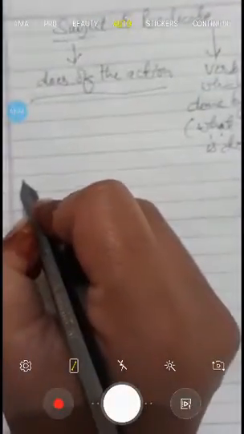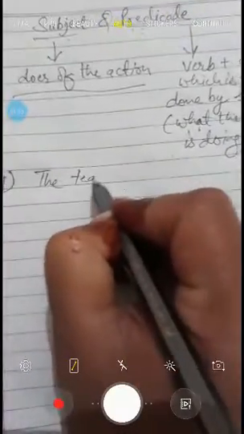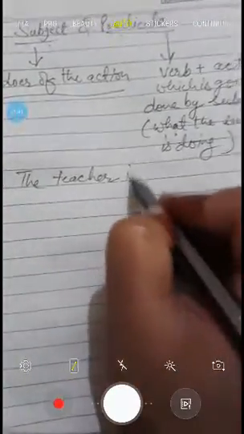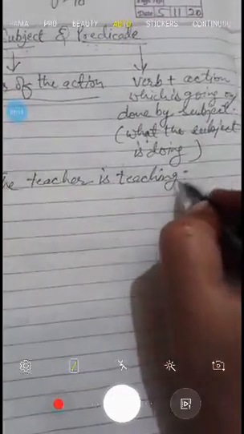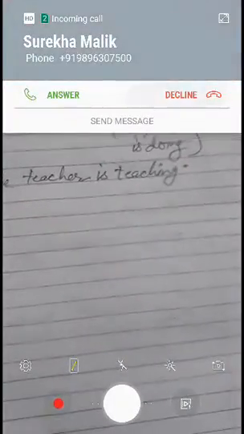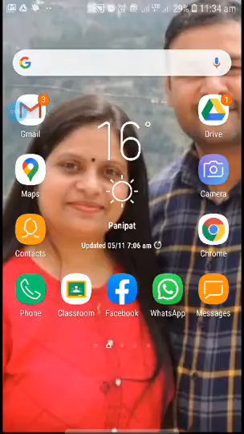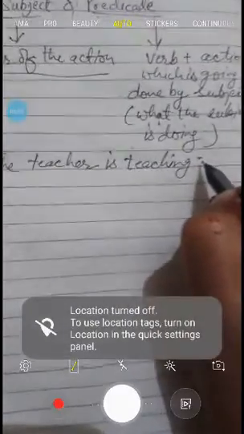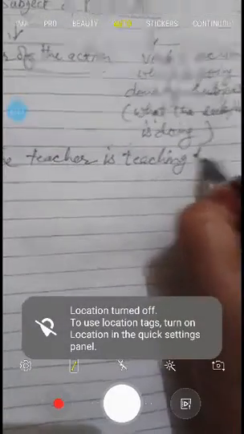Let us understand it with the help of an example. Let us take this example. The teacher is teaching. Suppose this sentence is given and we have to find out subject and predicate from this sentence. Let us complete it. The teacher is teaching tenses.